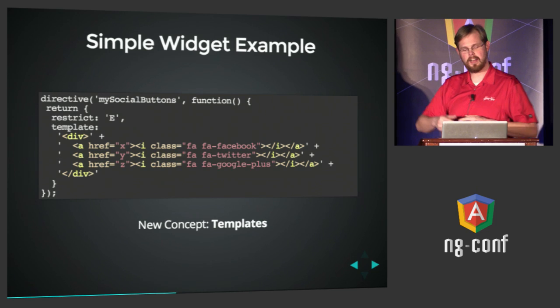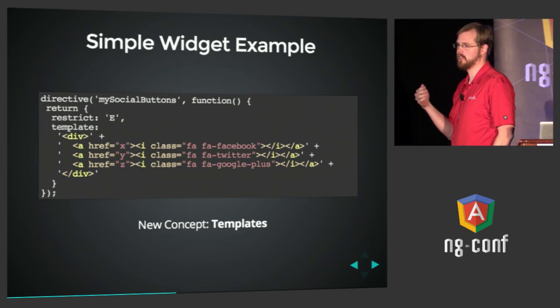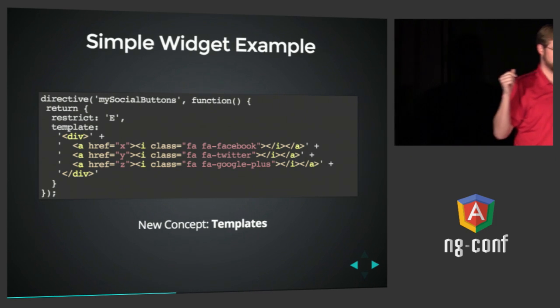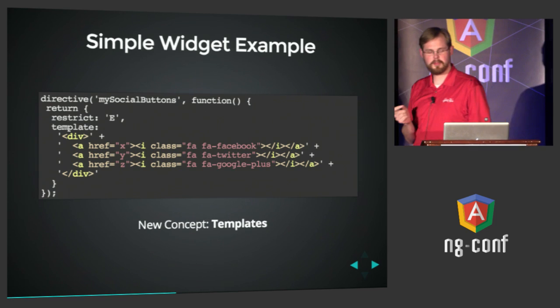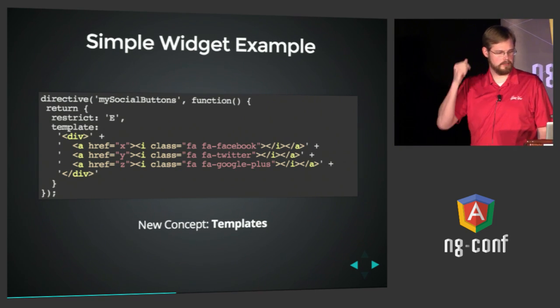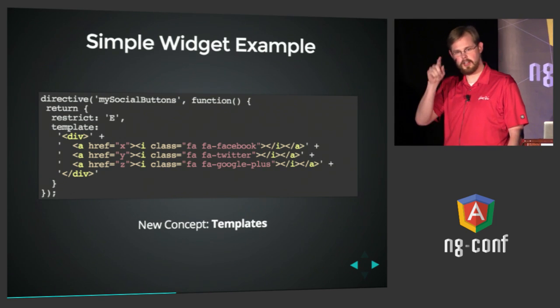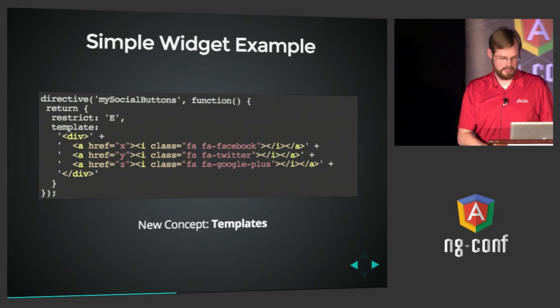And in this case, we're going to actually have an inline JavaScript string that describes the HTML template that we want that directive to expand to. So this is very simple, a very, very simple custom directive. But the concept that's introduced here is templates. You can type your HTML right into your JavaScript if you want. You could even put curly brace expressions inside this HTML, and they'll be expanded and bound.